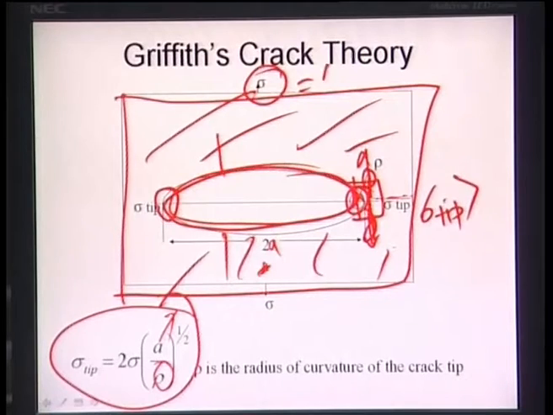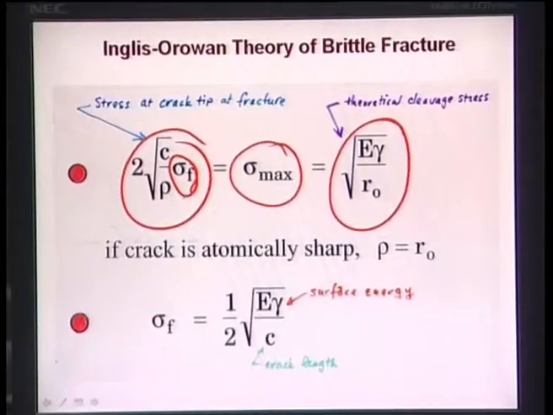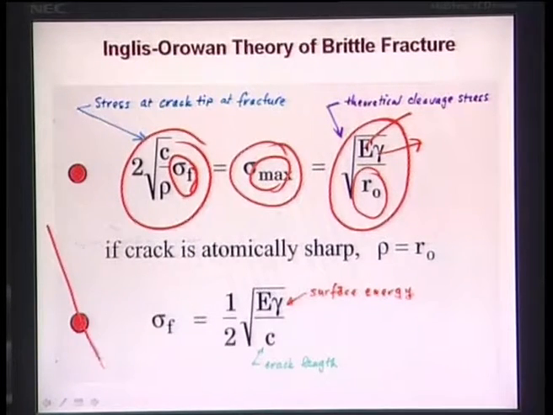So when sigma becomes sigma f, or in other words, you are applying the external stress which is the value of the point of fracture. At that point, 2c by rho into sigma f would be equal to sigma max, that is the maximum stress at the crack tip, and that is equal to square root of E gamma by rho. What is E? E is the elastic modulus of the material. What is gamma? Gamma is the surface energy of the material,